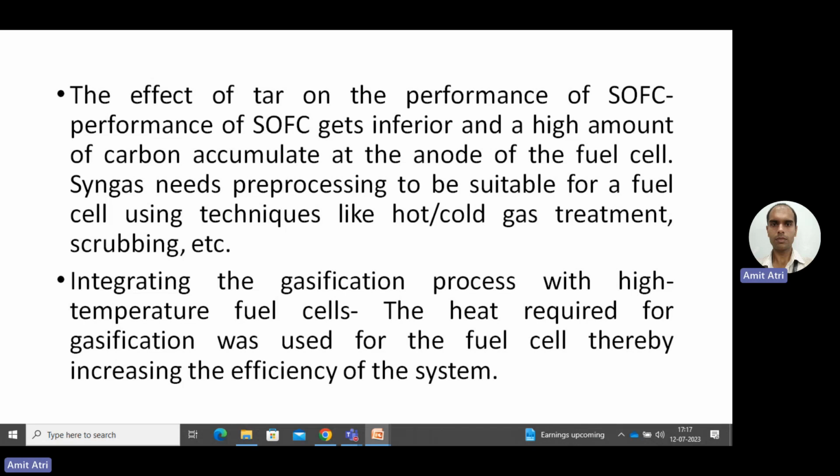The heat coming from the fuel cell is taken and supplied to the gasifier, so we don't need to produce heat separately for the gasifier. This increases the efficiency of the system consisting of the gasifier and the fuel cell.